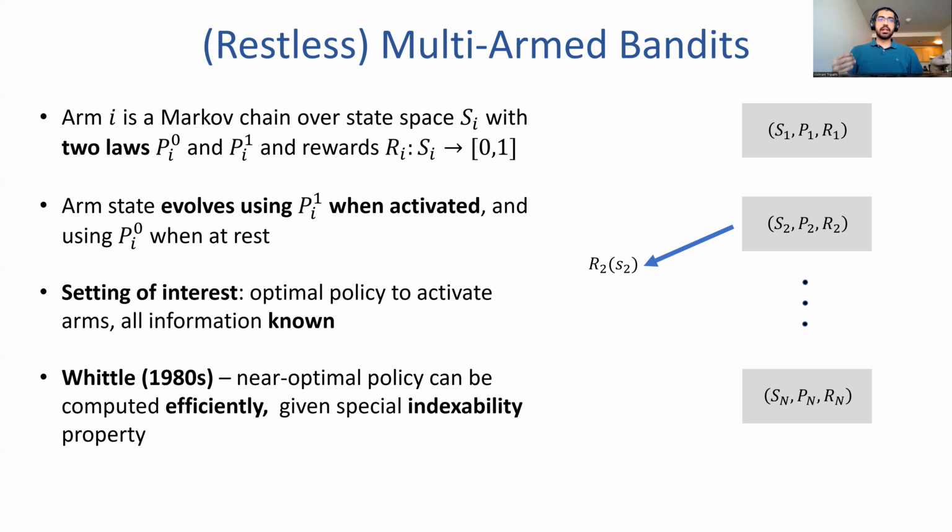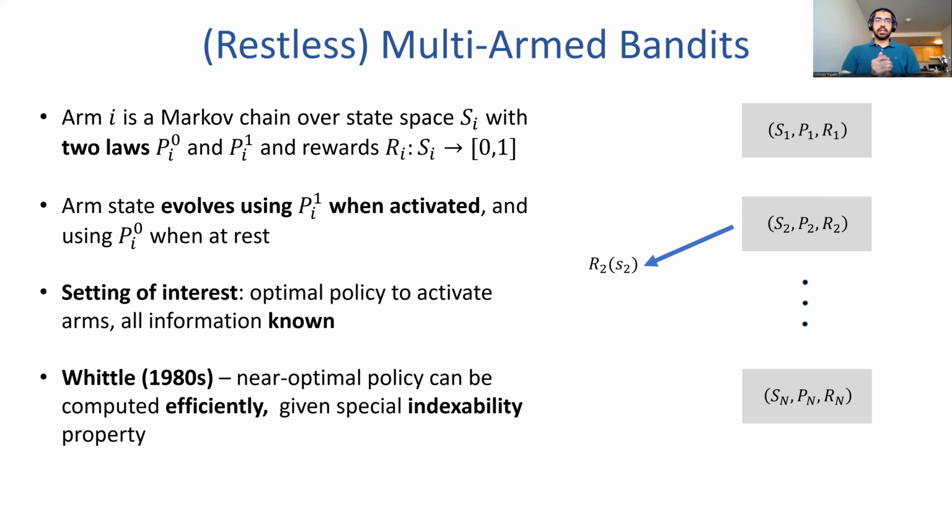If it is not activated and at rest, then it evolves according to a different law. And this setting of interest, again, is trying to find the best scheduling policy and the right order in which to schedule these arms so as to maximize long-term average reward. Whittle extended the work of Gittins in 1970s to restless multi-arm bandits in 1980s.